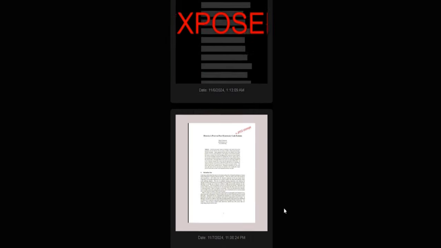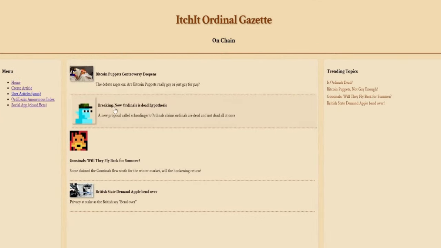There is also an AudioLeaks collection, so anything that's inscribed from here I am adding to the Magic Eden collection, but that's not the main point of doing this. The main point is that this is completely indexed separately to everything, and it automatically does this. I don't have to index these, the site does it itself. Really cool, and I really like this. So yeah, please check it out.